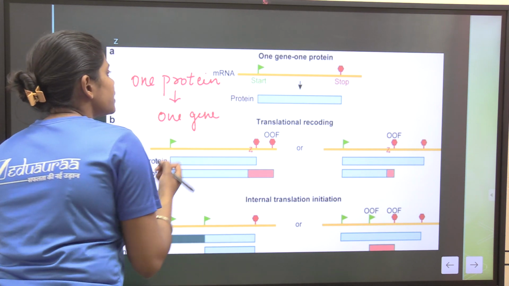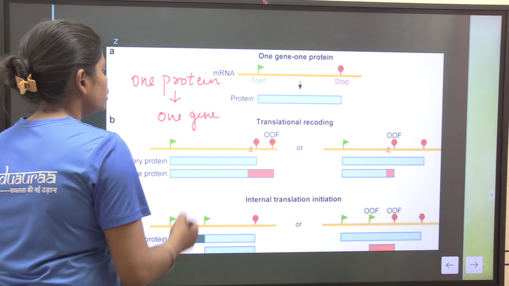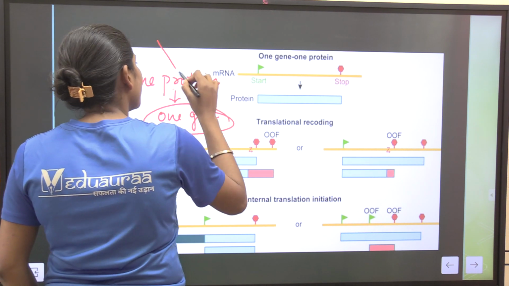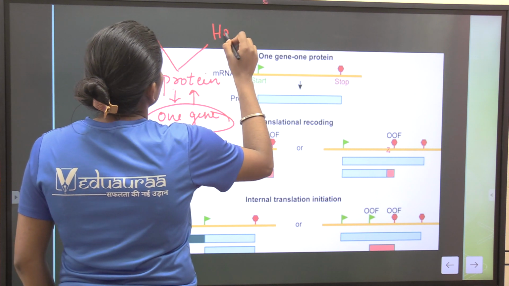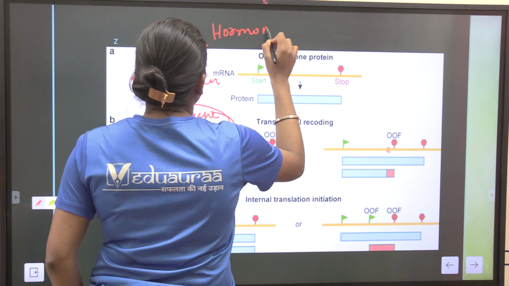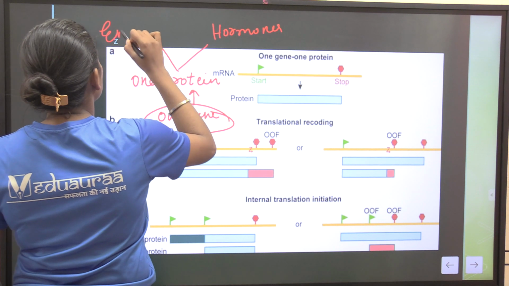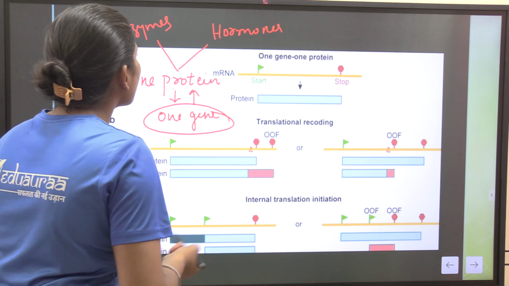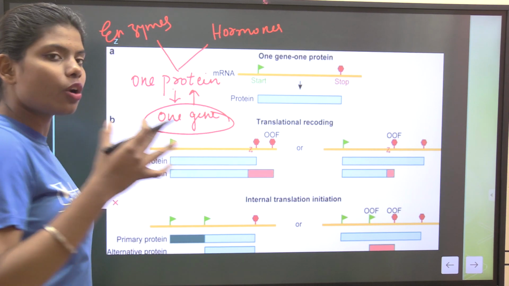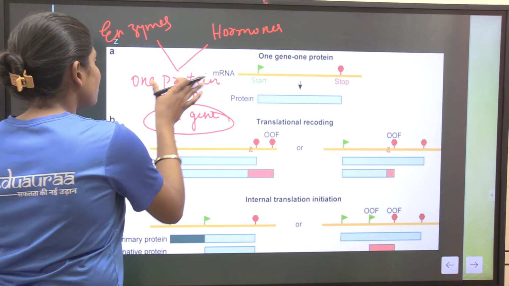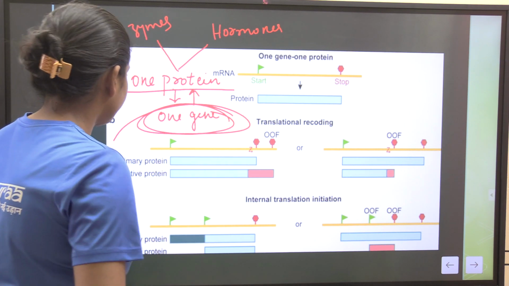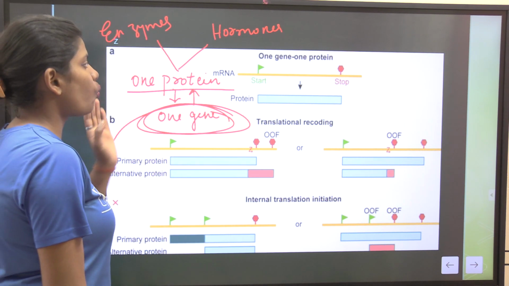One gene develops into one protein. And hormones and enzymes are also a type of protein. Hormones and enzymes are also a type of protein, and one protein arises from one gene. Here, one gene, one protein.